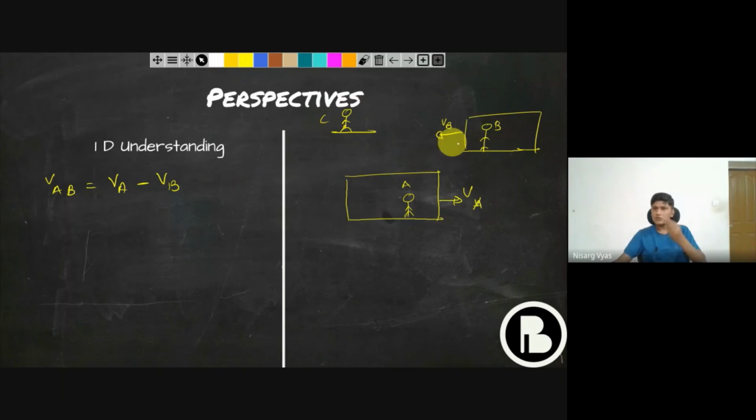Now you are person B, and if you see your friend A, will it be moving towards you with velocity VA, or with a velocity larger than VA, or with a velocity smaller than VA? This is the question.